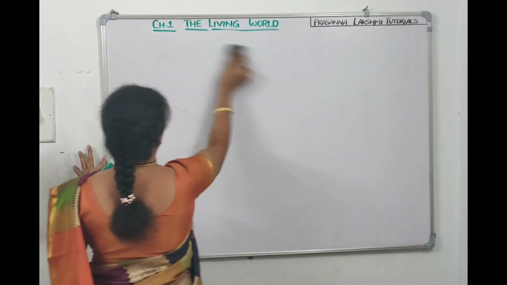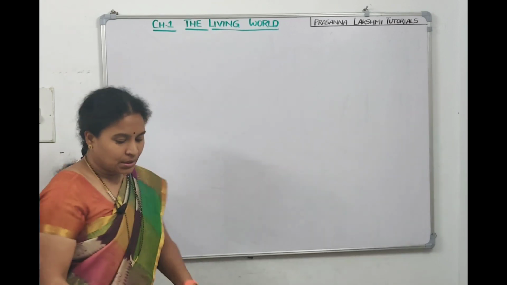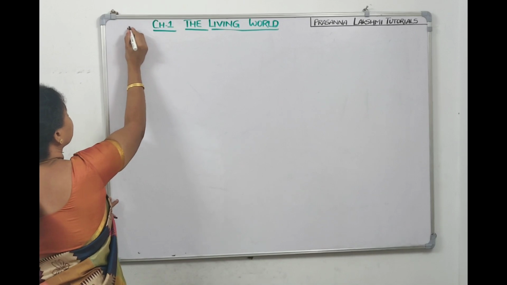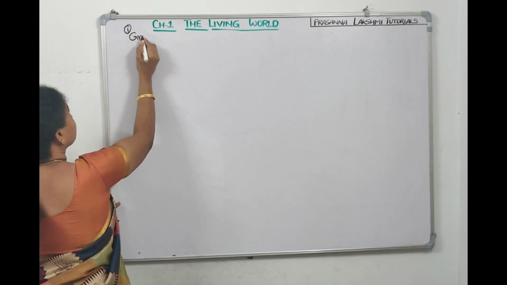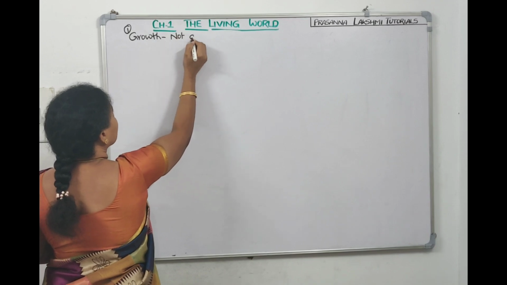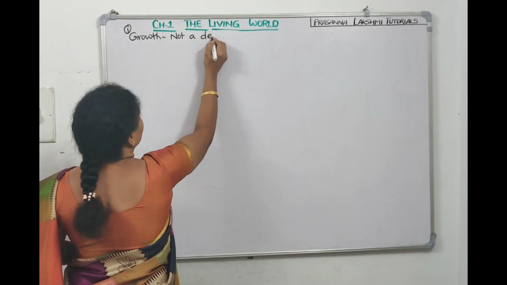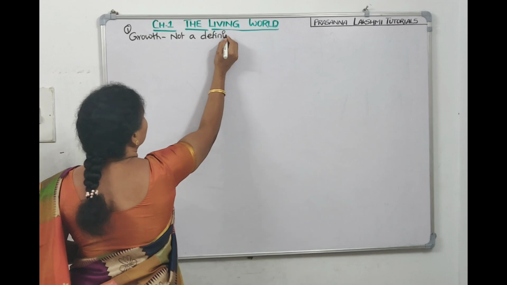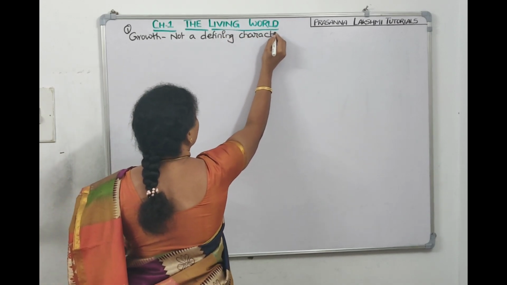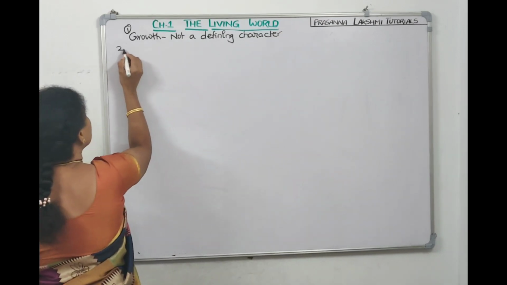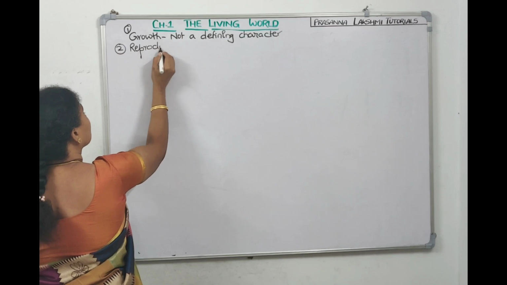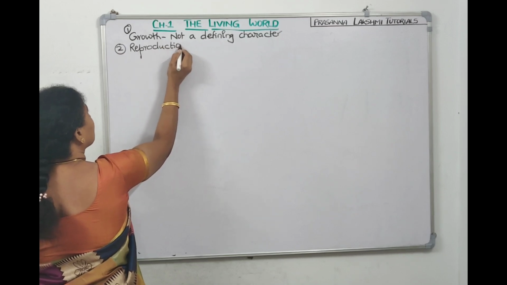Okay. So the first character, growth, we finished, and we told growth is not a defining character. Now coming to the second character, I'm telling it is reproduction.